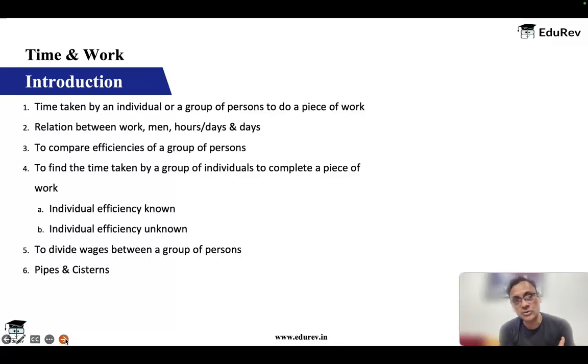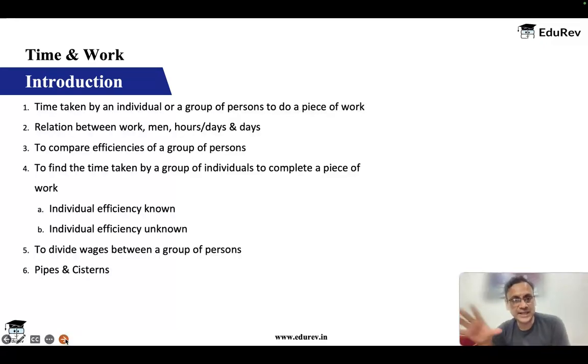We'll also learn how to divide wages. Wages is payment for a work done. If there is a group of people working, then how do you divide money between all those people, basis the amount of work that they have done? And then in the end, we are going to look at a special case of time and work, which is pipes and cisterns, because pipes and cisterns involve some unique concepts, which I'll tell you. So we'll look at that.